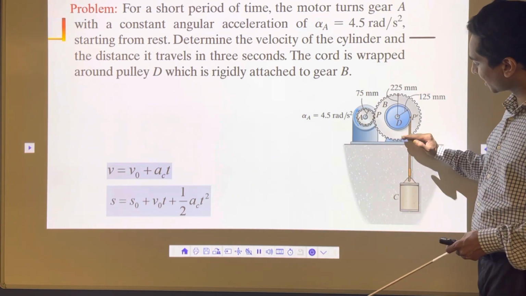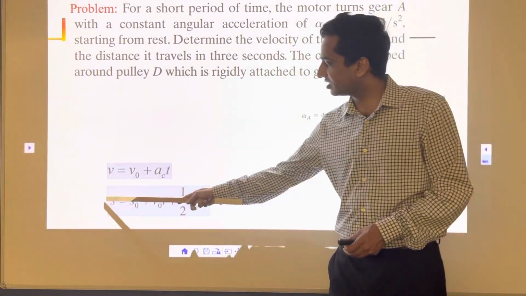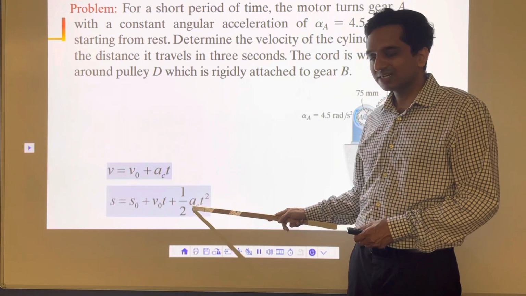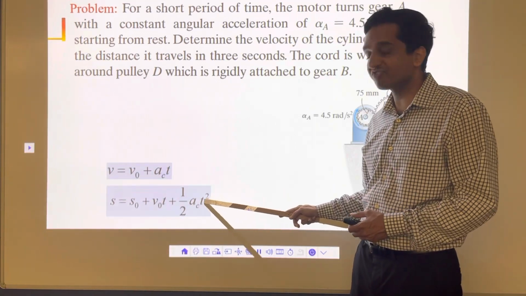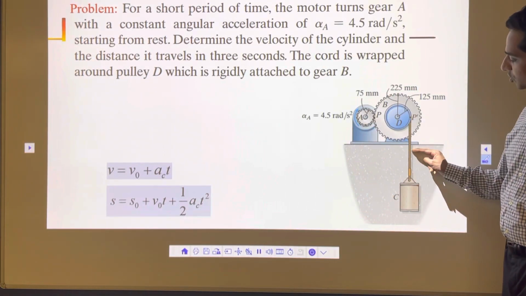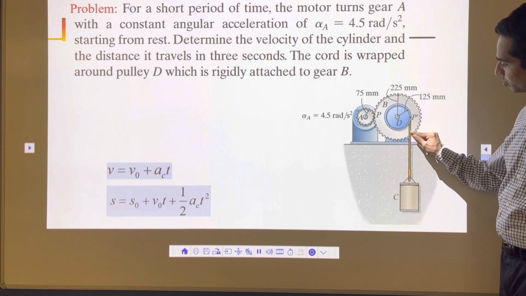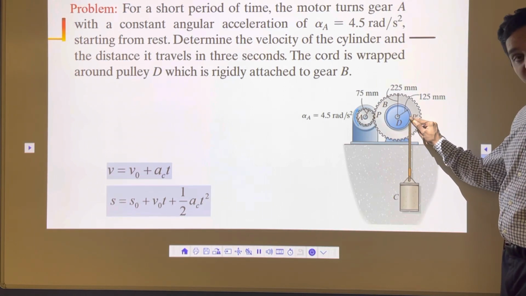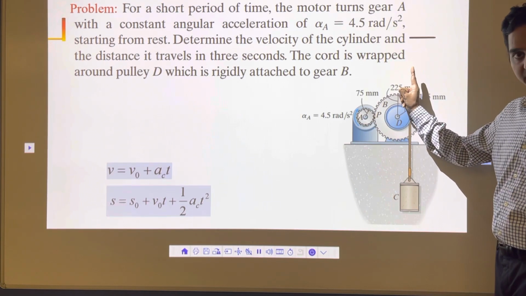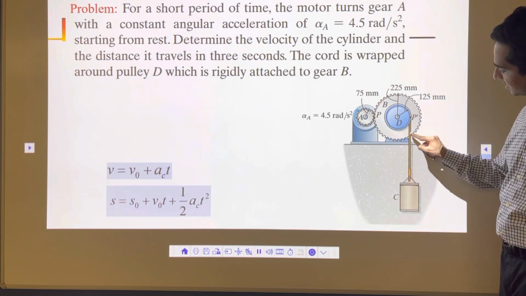Now to calculate the total final distance traveled, we know that the final distance is initial distance, initial velocity is 0, constant linear acceleration and time. Time is 3 seconds, we know. What we need to know is the linear acceleration of this point. So here, the linear acceleration of this point, this point, this point, this point is exactly the same as the tangential acceleration of this point P. Whatever the tangential acceleration of this point P here on this wheel will be exactly the same as the linear acceleration of all these things.